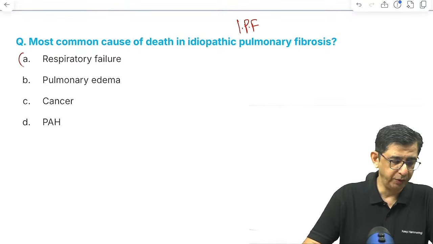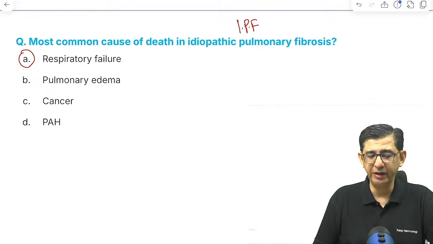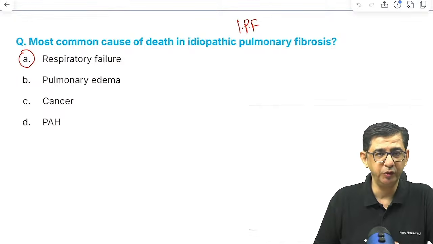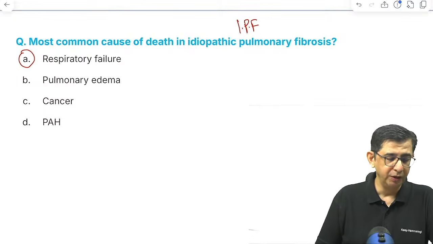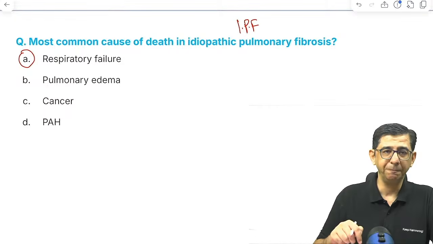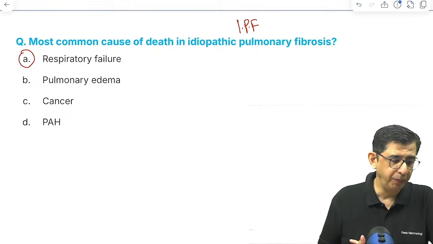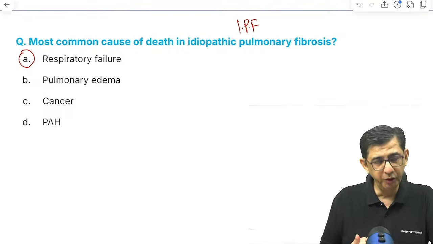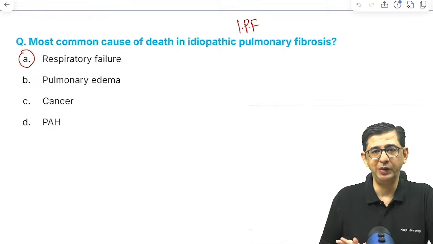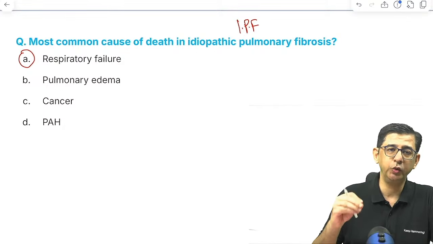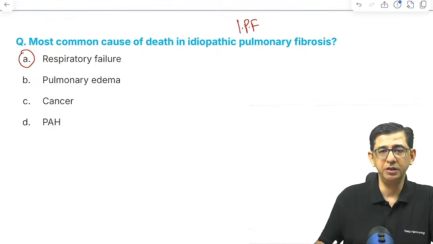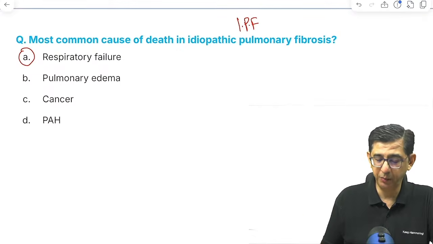So the main reason why these patients will be dying is because of respiratory failure, because the lungs will basically shrink and therefore the oxygen saturation will begin to drop. The complication of that hypoxia, that is respiratory failure, would be a pulmonary artery hypertension. So between two close options, pulmonary artery hypertension, respiratory failure, main karan kya hai death ka? To it is respiratory failure, and the complication that can develop in these patients is pulmonary artery hypertension.